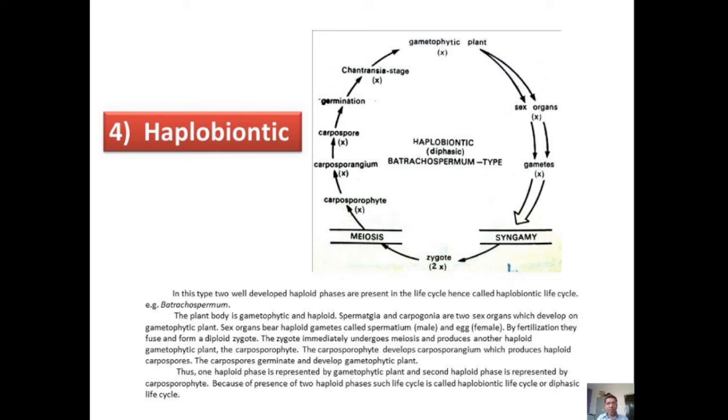The carposporophyte develops carposporangium, which produces haploid carpospores. The carpospores germinate and develop into the gametophytic plant. Thus, one haploid phase is represented by the gametophytic plant and the second haploid phase is represented by the carposporophyte. Because of the presence of two haploid phases, such a life cycle is called haplobiontic life cycle or diphasic life cycle.